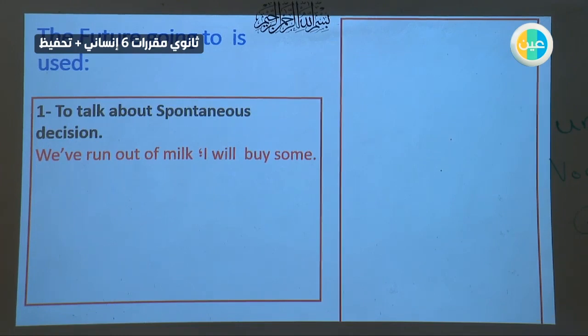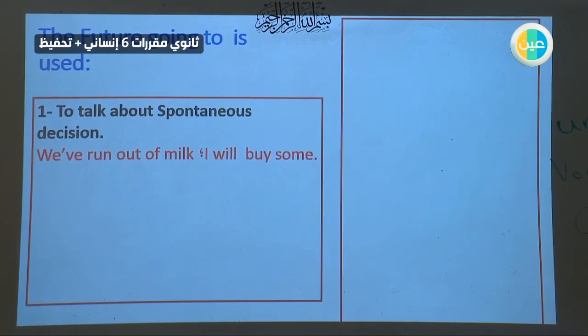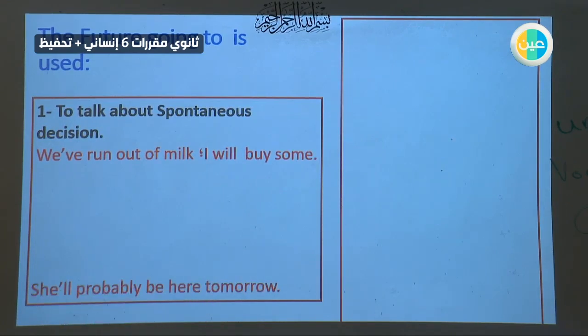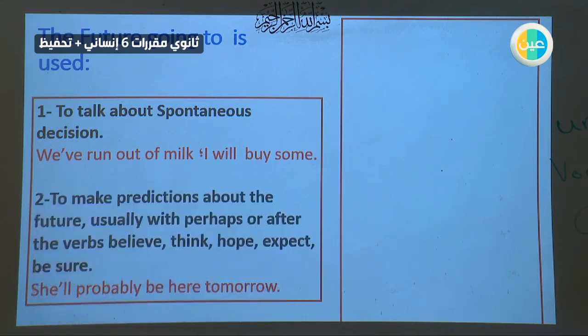It's not something planned. No, it is spontaneous. Number two, she will probably be here tomorrow. So it is a prediction about the future, usually with perhaps, probably, or after the verbs believe, think, hope, expect, and be sure. So if you have these words, you will use will.